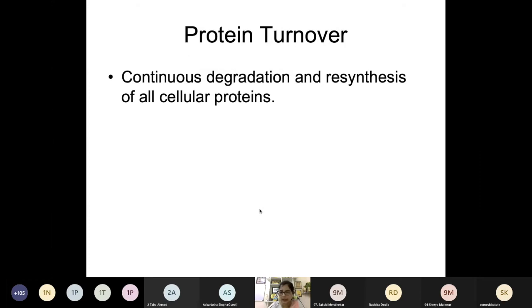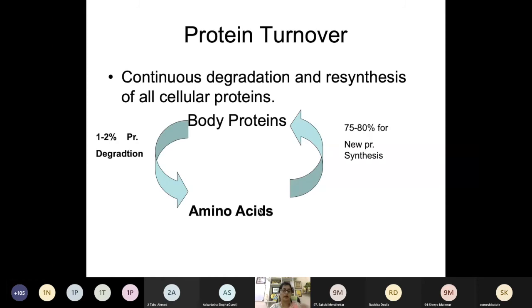So continuous degradation and resynthesis of cellular protein is known as protein turnover. How can we explain it? Our body has body protein made up of carbon. Every day 1 to 2% of body protein undergoes degradation. It's not that every protein undergoes degradation; these are specific proteins.